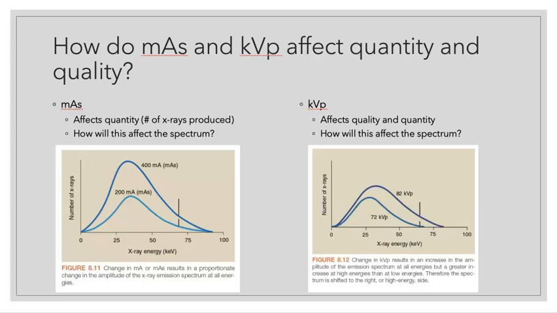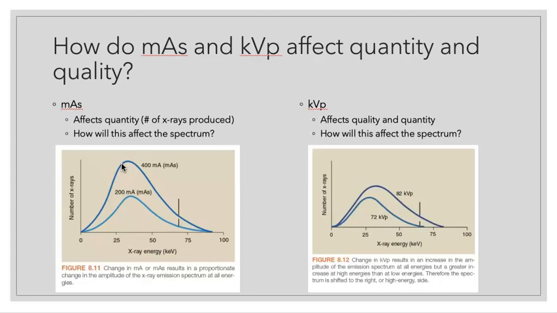So this one's also going to build up on what you already know. How do mAs and kVp affect the quantity and quality of your X-rays? You might remember that mAs really only affects quantity, or the number of X-rays produced. If we were to think about this in terms of the spectrum, what do you think might happen?